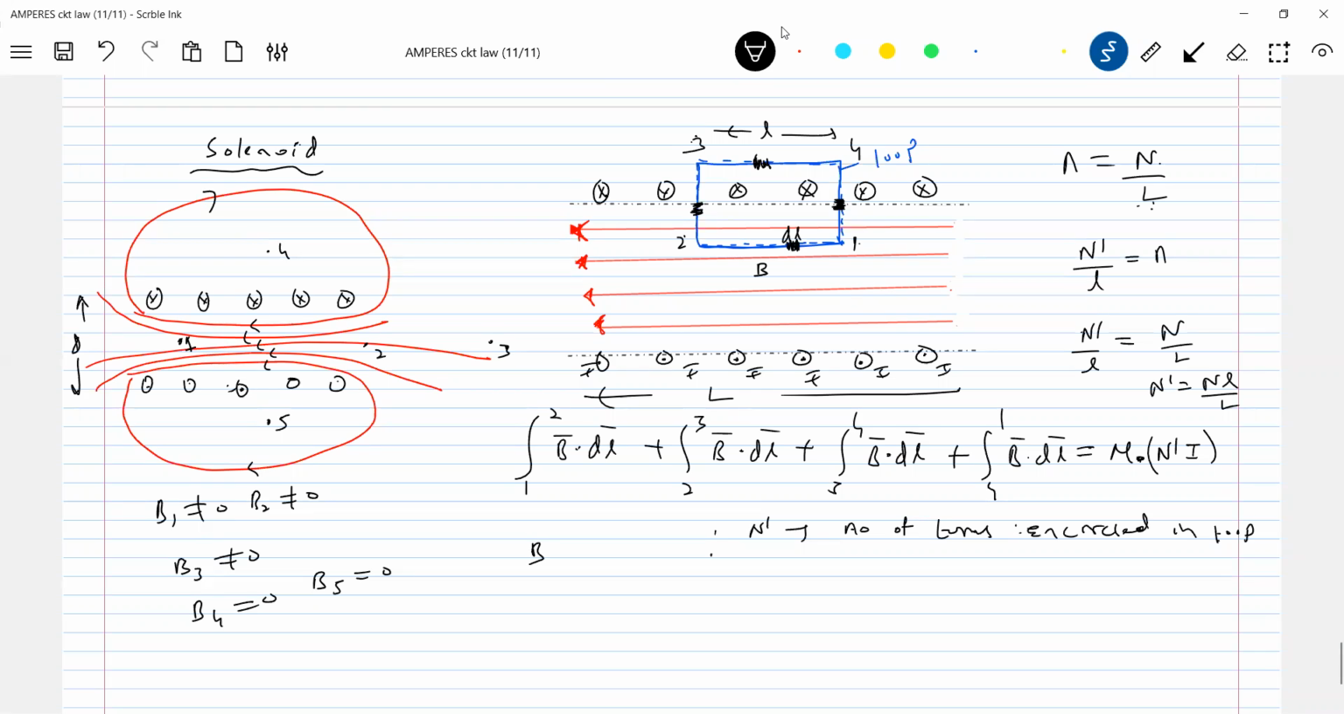So what should be the value of that? B into L. This should be 0. Any reason for that? B bar is perpendicular to dl at 2, 3. B bar like this, dl like this. So the angle between them is 90 degrees.